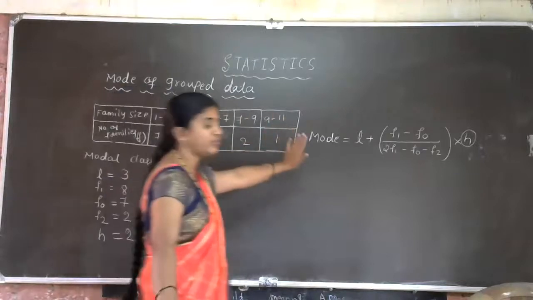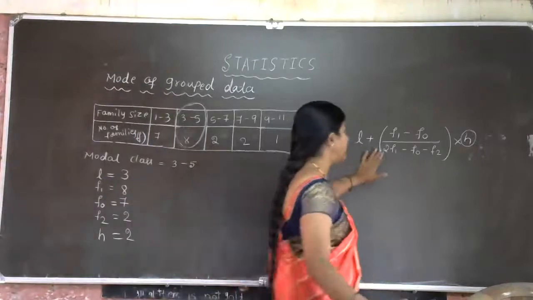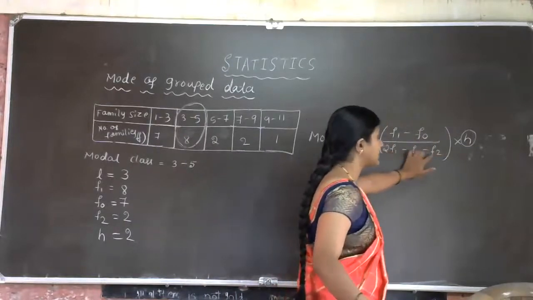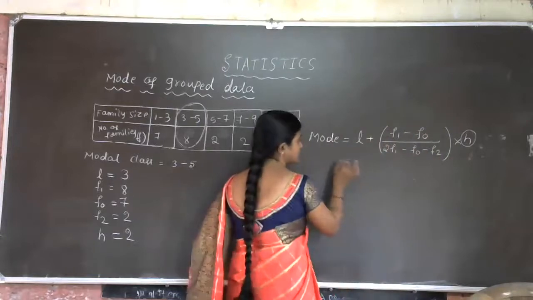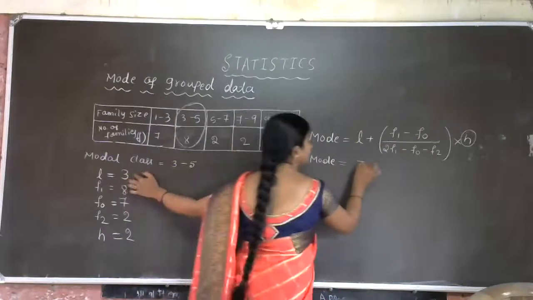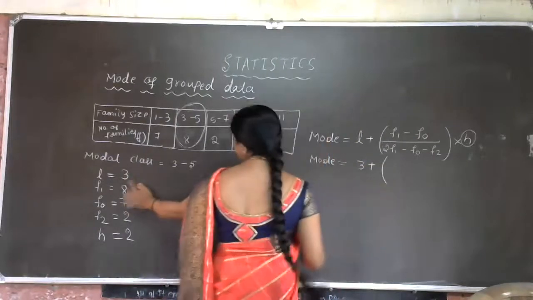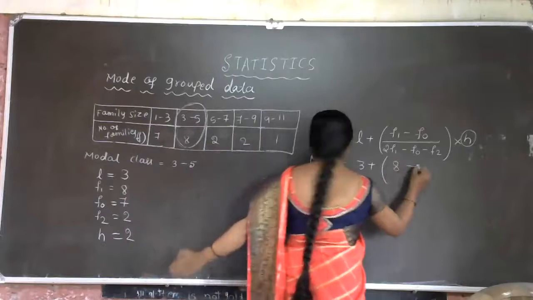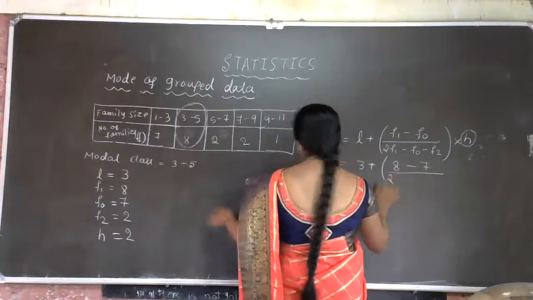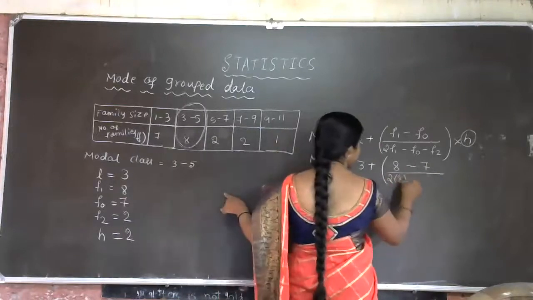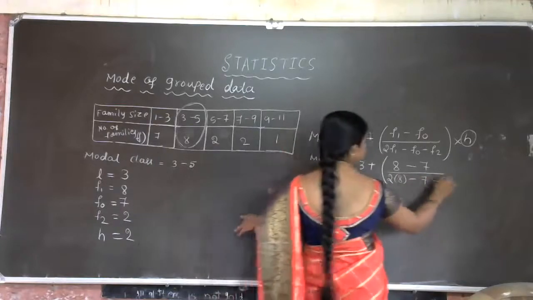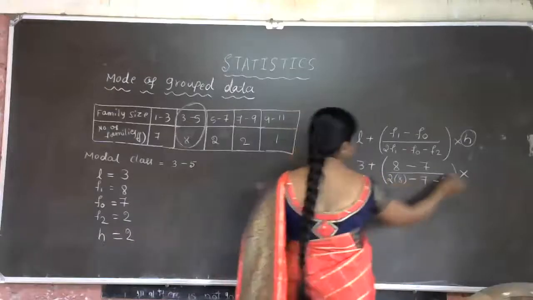Now what is the remaining work? We have to write the formula. Mode is equal to L plus F1 minus F0 divided by 2F1 minus F0 minus F2, into H. Now just a substitution work. Mode is equal to L, what is L here? 3 plus F1 is 8 minus F0 is 7, divided by 2 into F1 is 8 minus F0 is 7 minus F2 is 2, into H is 2.